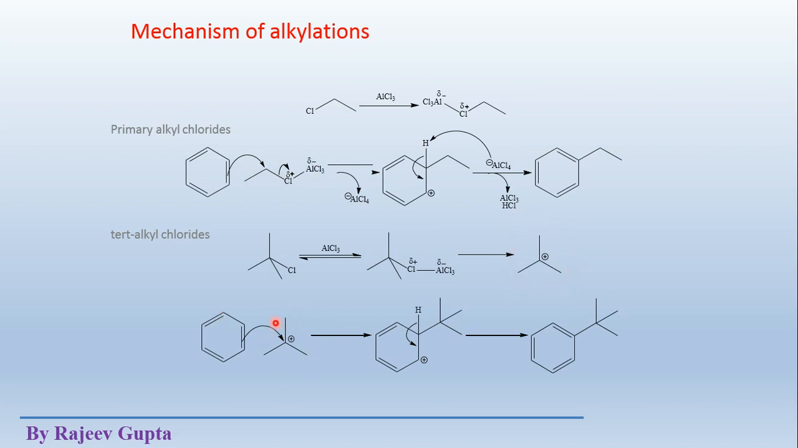Now this tertiary butyl carbocation attacks the benzene ring aromatic system and forms this type of intermediate, that is the sigma complex, and the process is the same. In the first step, attack of the electrophile, and in the second step, removal of this hydrogen atom as an H plus ion. Now this is tertiary butyl benzene.